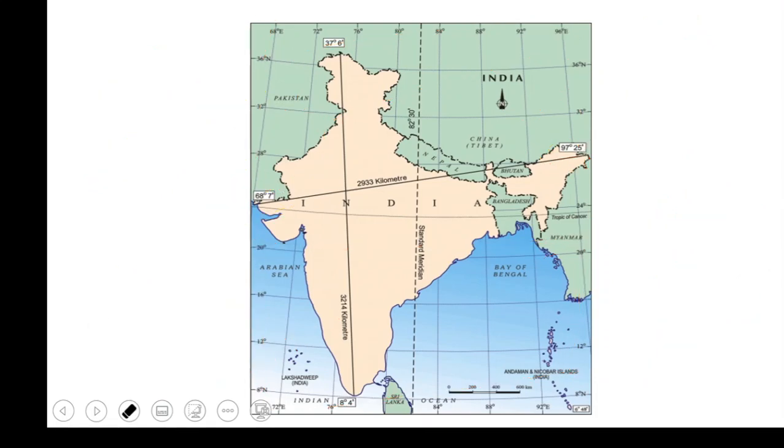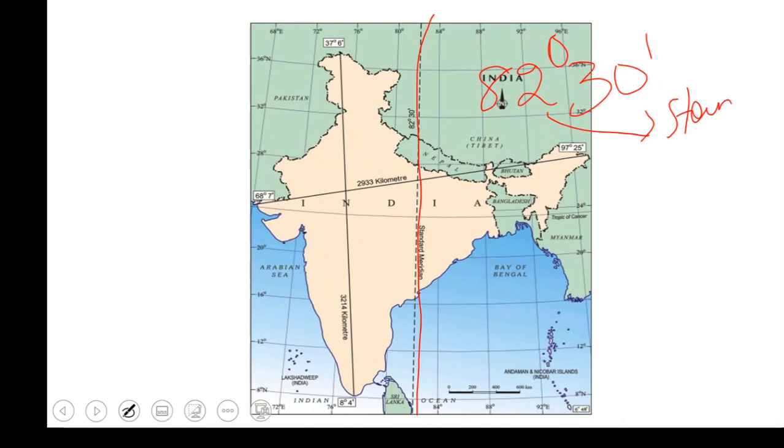Okay, we have a line right here which is 82.5 degrees, 82 degrees 30 minutes, right? This was the line which was called the standard meridian. The standard meridian is for time purposes. Some countries will have two or three or multiple time zones, but in India we have only one time zone. This is the standard for us to give any time.